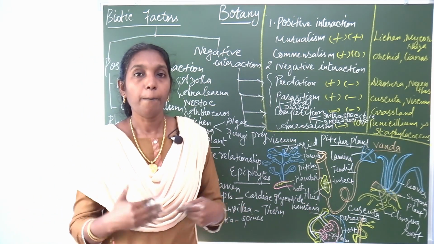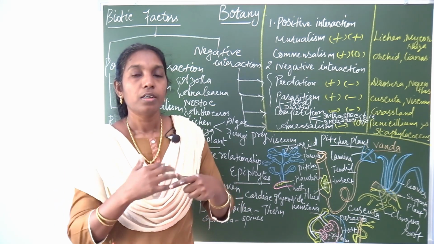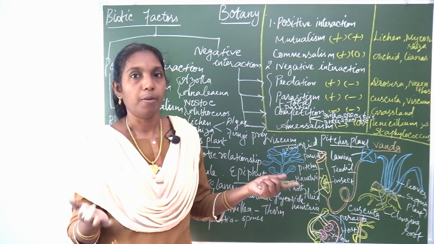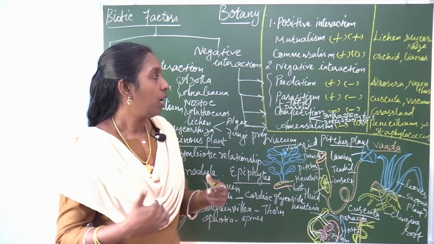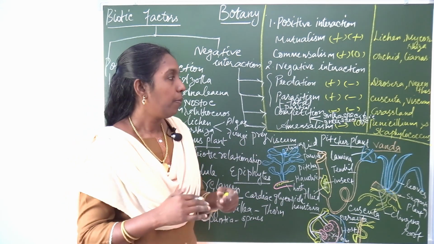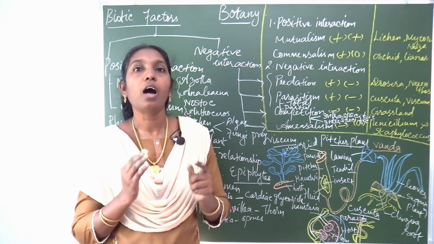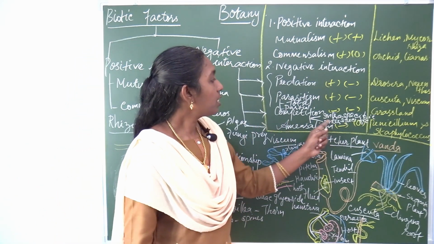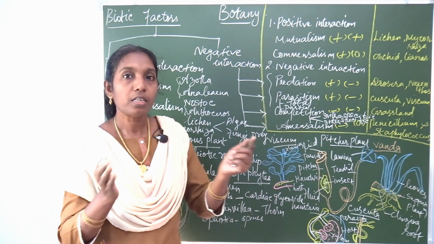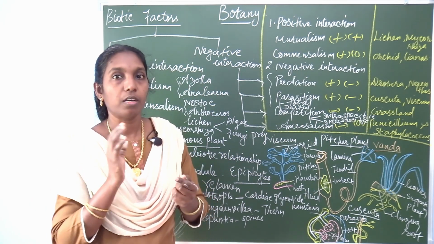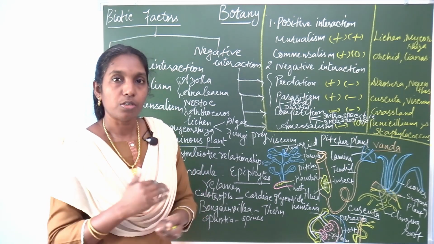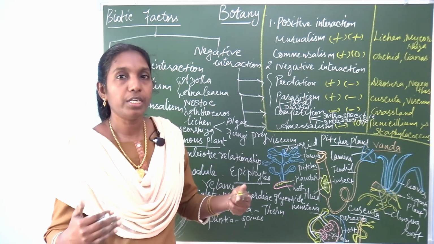Intraspecific competition is among the same species, plants to plants or animals to animals. But interspecific competition is among different species. Within the same species, the adaptations are also similar, so they compete with each other.